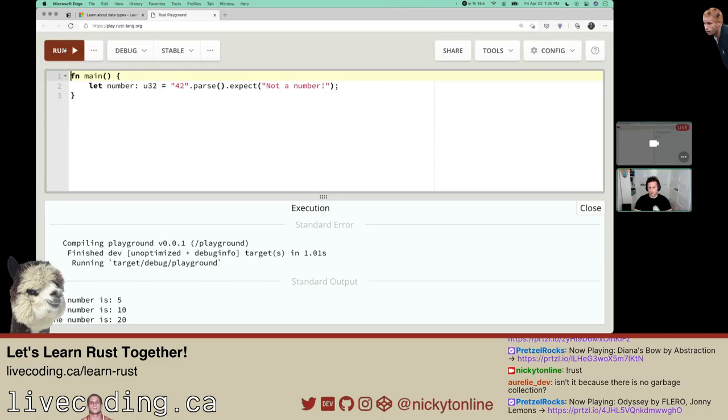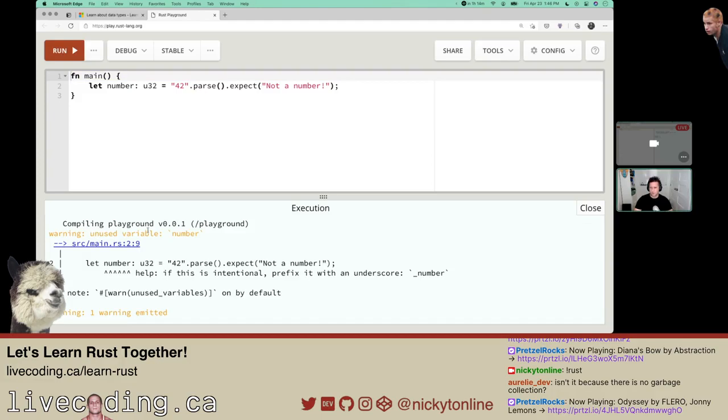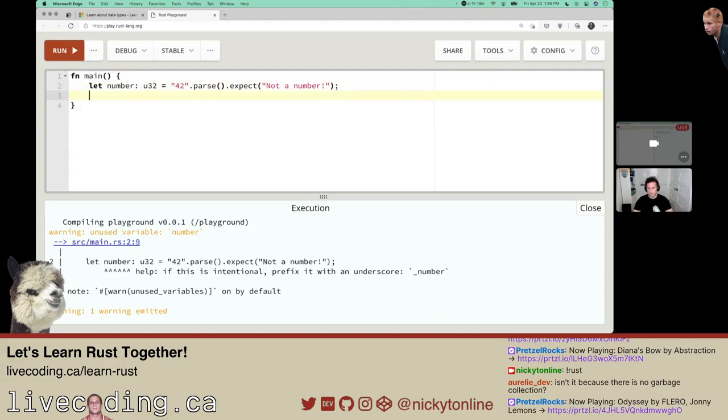Apparently this should work because we've explicitly set the variable type to a 32-bit integer, so it knows when it parses the string 42 that it will return the number 42. And we shouldn't get that error, expect not a number. Interesting. Warning. Let's do this. Let's do println, number parsed was, and then the curly braces. I'm kind of having fun saying that now. I need to put number here. If we run that, it should say number parsed was 42.